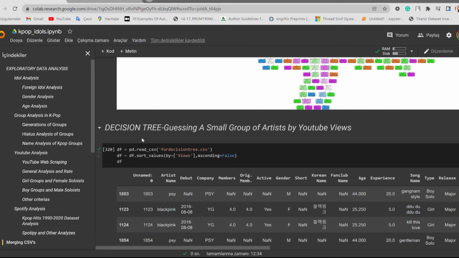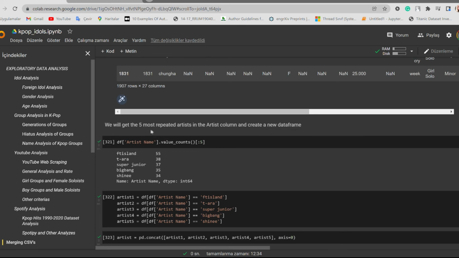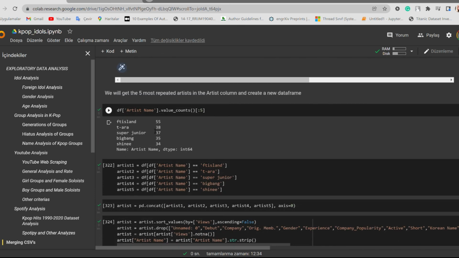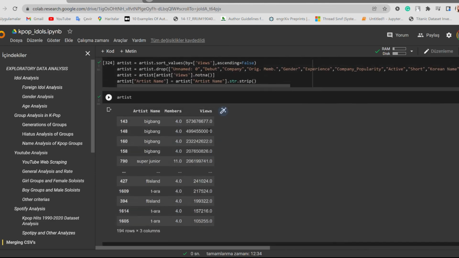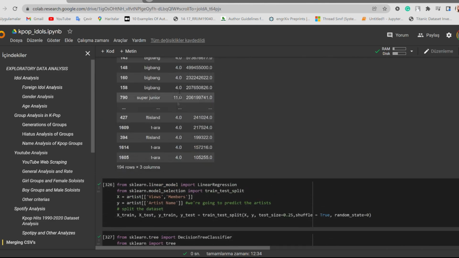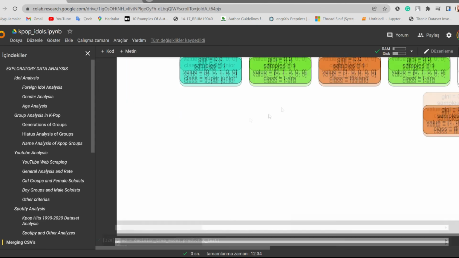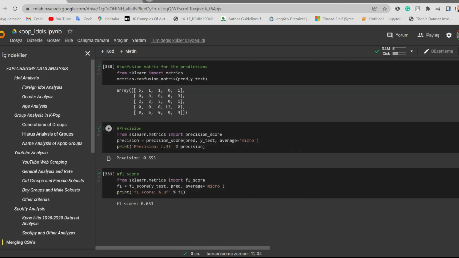After that, we also tried a decision tree, guessing a small group of artists by YouTube views. We get the five most repeated artists in the artist column and create a data frame on it. We are giving the tree the views and the number of members, and we are expecting the artist name. Here is the tree, and the accuracy, precision, and F1 score are 0.65.